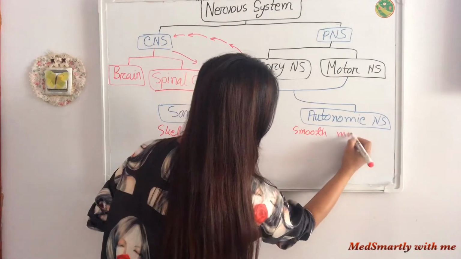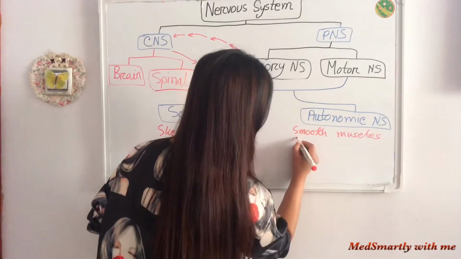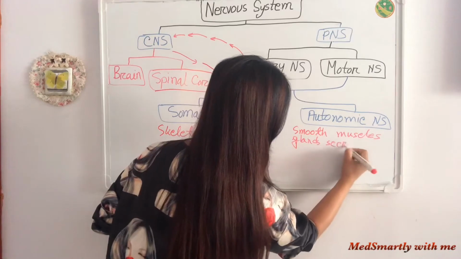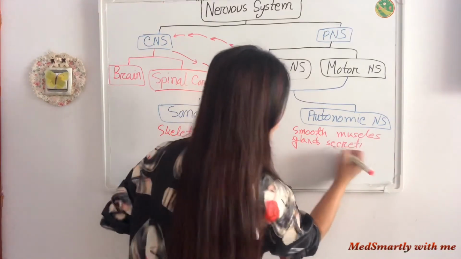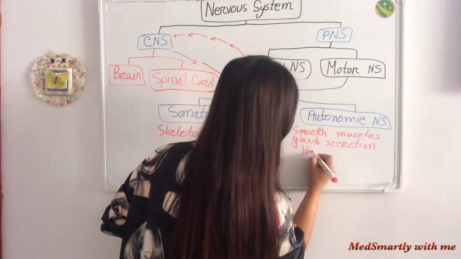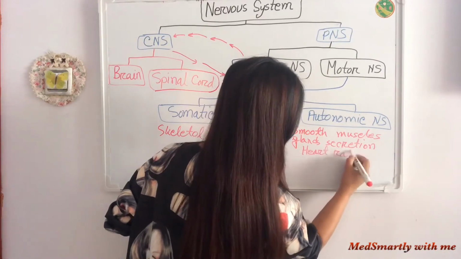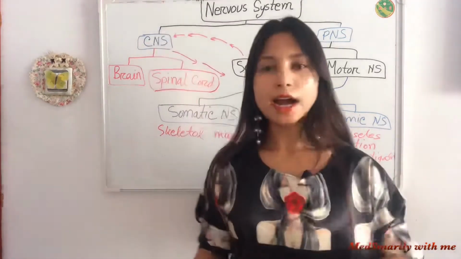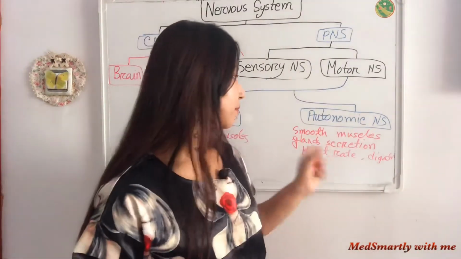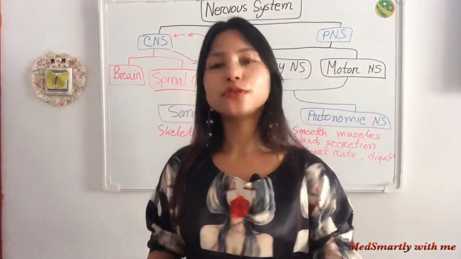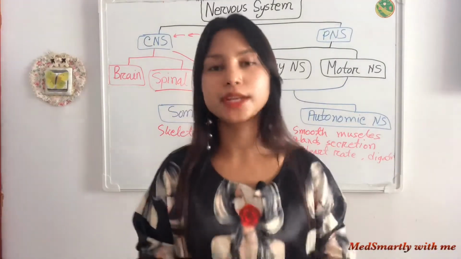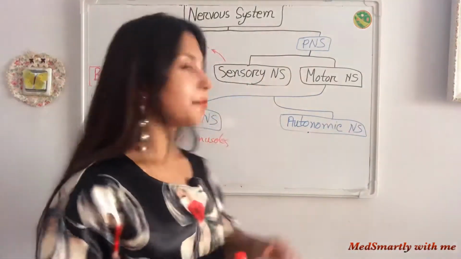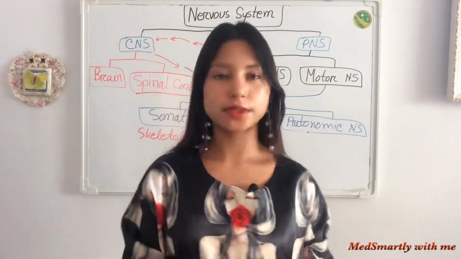Smooth muscles or glands, gland secretion, then heart rate, digestion. These are out of our control. We cannot control them. So these are the functions of our autonomic nervous system. Now, the autonomic nervous system can be divided into two groups.